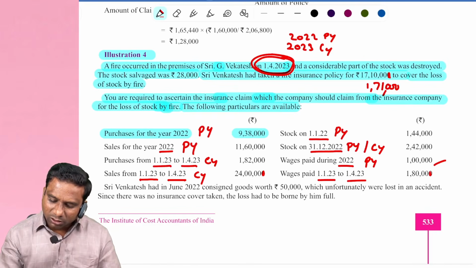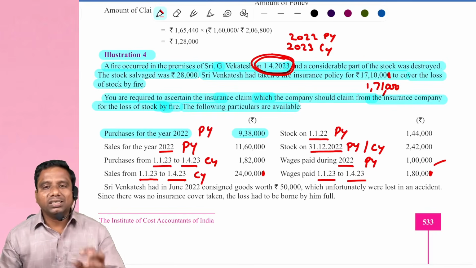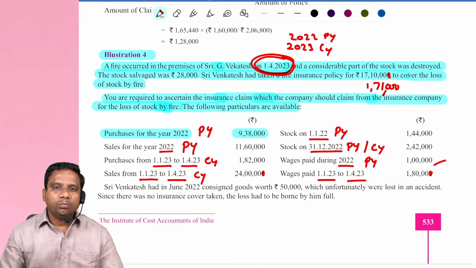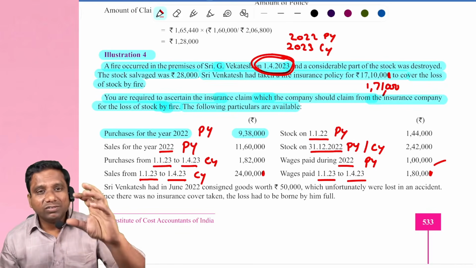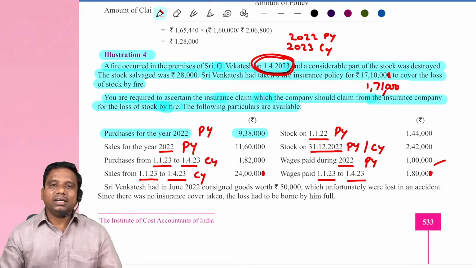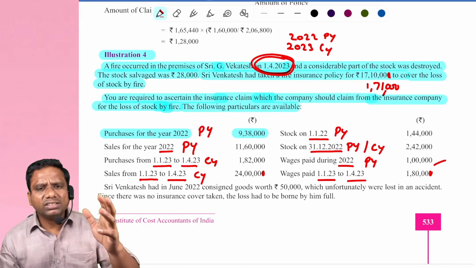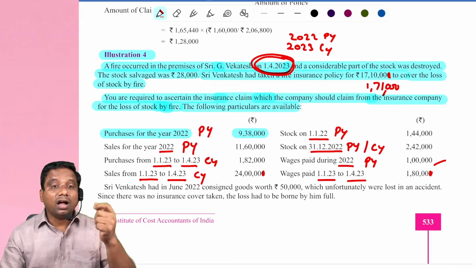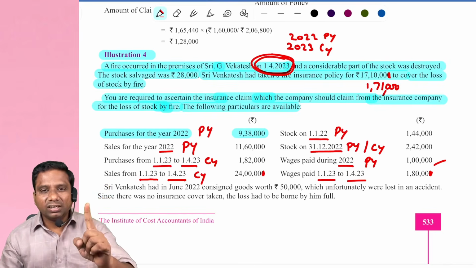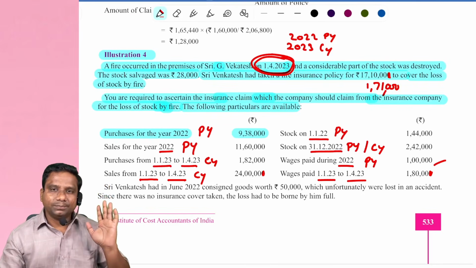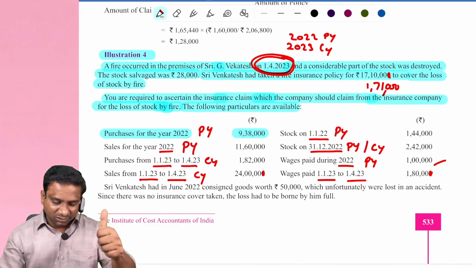that is not 1 lakh 80. Make a correction, it is 18,000. So here we have previous year data plus current year data. Observe carefully. Is it clear, students? Yes, sir.